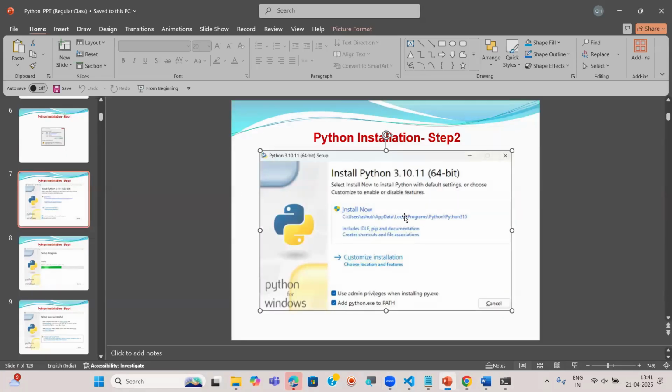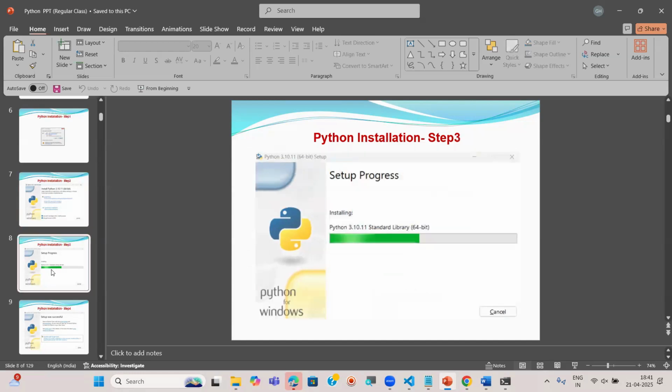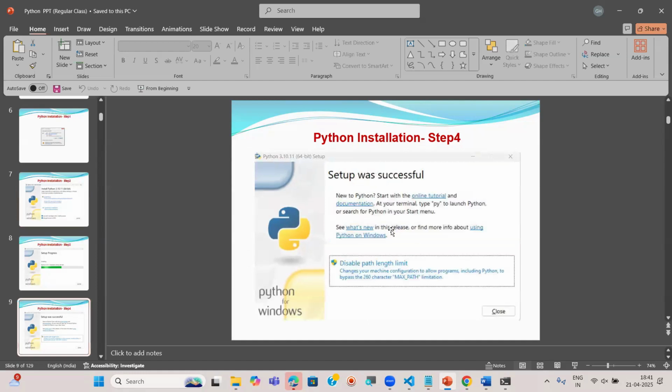However, I hope the C drive is free for you. By default, every software will be installed in the C drive only. In case it is full, then only you can go for custom installation. I hope the C drive is free for you so that you can go for this install. After choosing these two options, when you click on install now, you can move to the next step like this. Then after completion of this progress, we'll get this message.